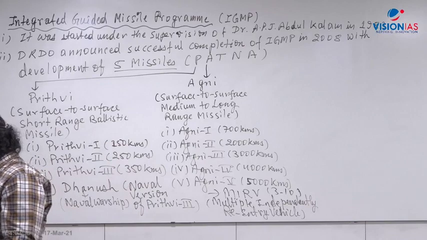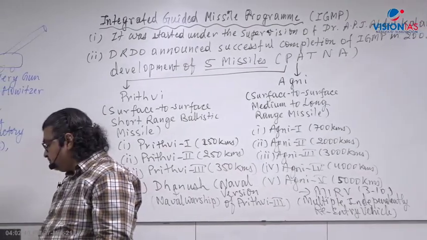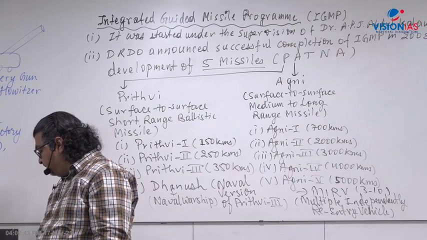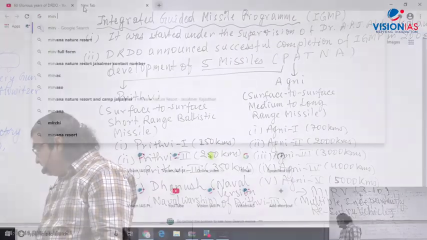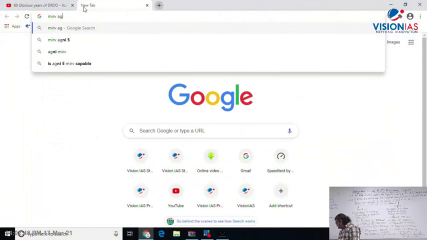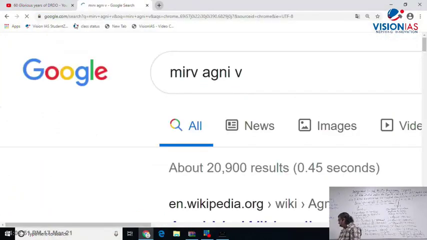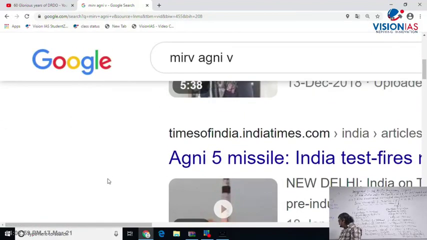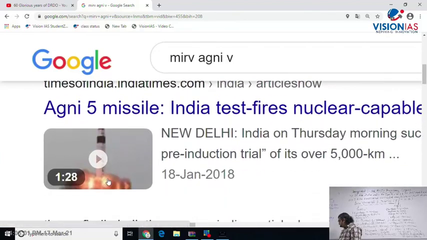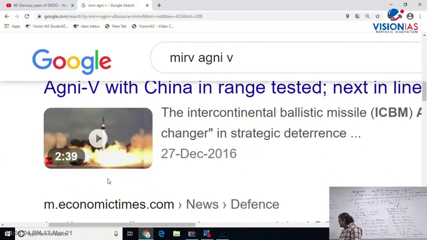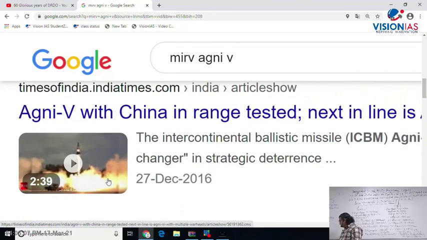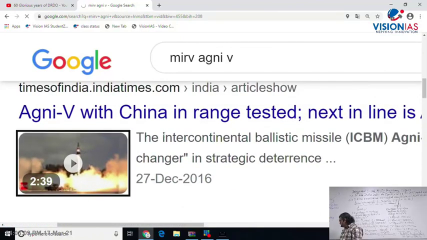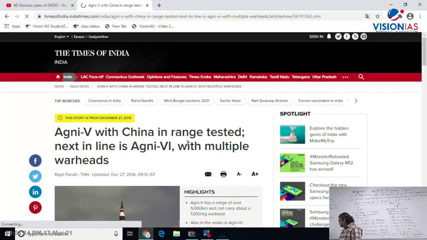Let me show you that one. You'll see right now. The concept of MIRV is very, very important. I am discussing in the classroom whatever topic I am covering here, they are all important for the examination. And you can see here, I'll show you what exactly MIRV looks like. Right, you can see here this one. It will come to your screen there.